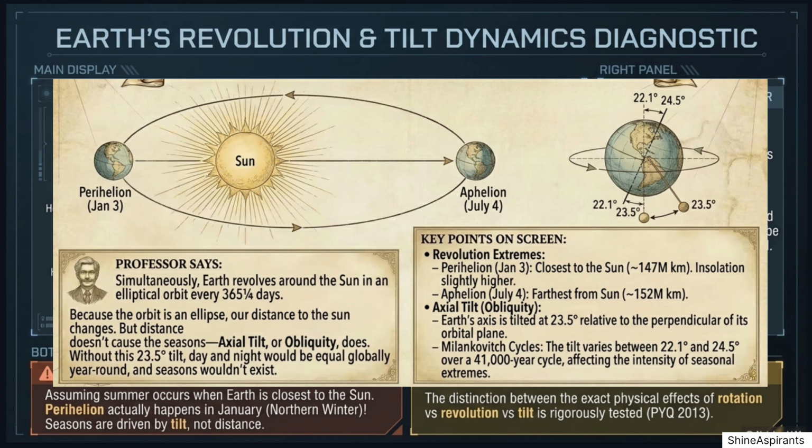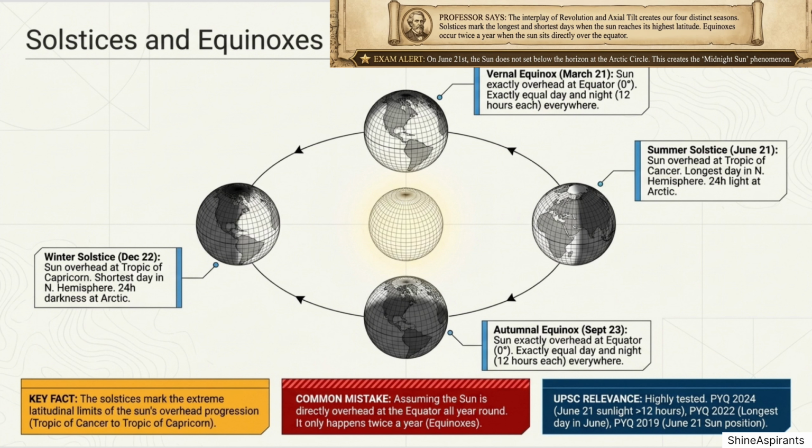Solstices and equinoxes. Solstices occur when the Sun reaches its highest or lowest point in the sky at noon, resulting in the longest and shortest days of the year. Equinoxes occur twice a year when the Sun is directly over the equator, making day and night nearly equal in length worldwide. Now let's understand the 4 important positions of the Earth during its revolution around the Sun.